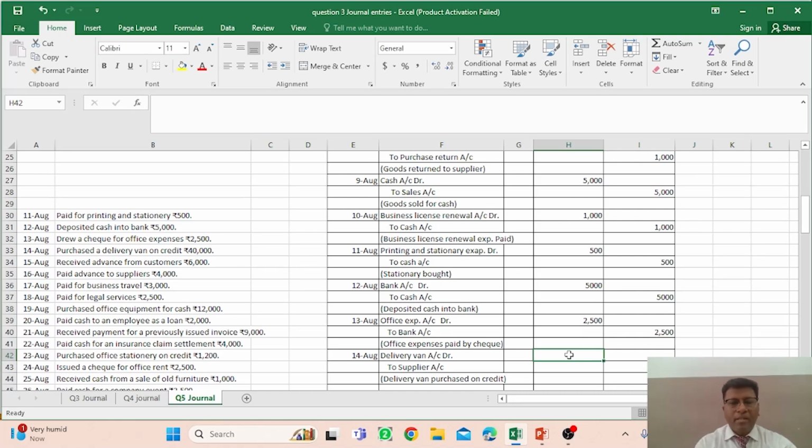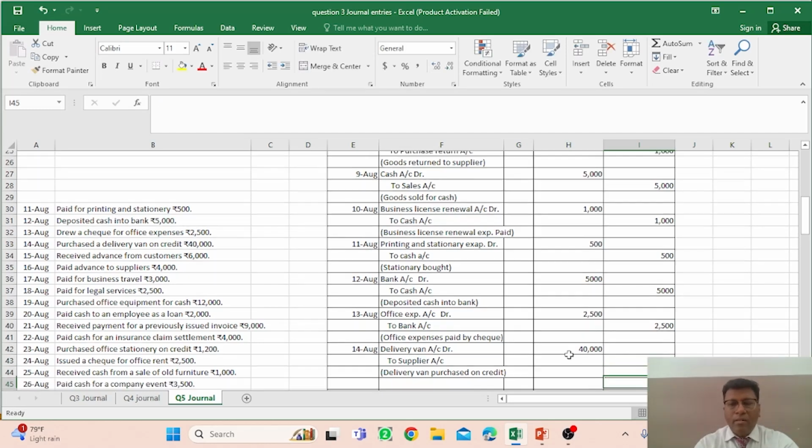for it, right? So the delivery van is given to you, and what is the amount of this transaction? You can see that the purchase of a delivery van on credit is rupees 40,000, right? So 40,000 would be mentioned over here, two times, as you are now aware.